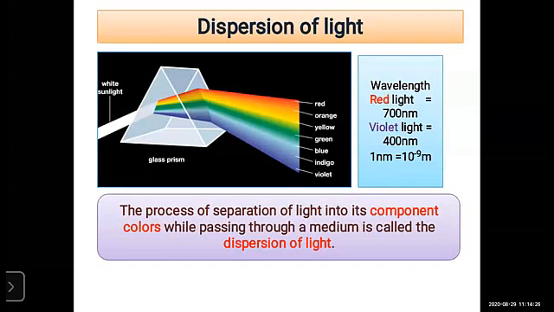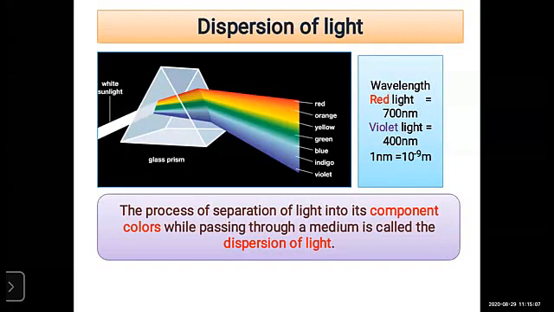Because of the wavelength, what happened? The red light deviates least. The deviation of the red light is minimum compared to the violet light. So that's why we use red light in the stop signal, the stop signal has red light, right? Because of its wavelength. The wavelength of red light is 700 nanometer, that's why it is used in traffic lights.